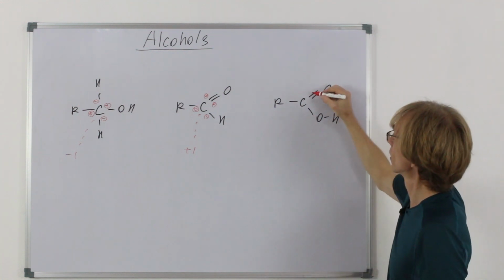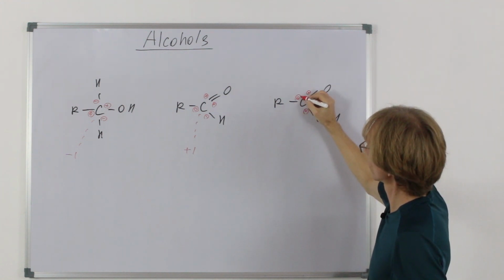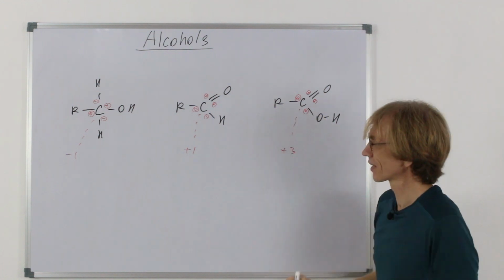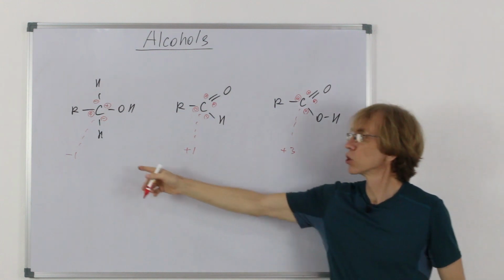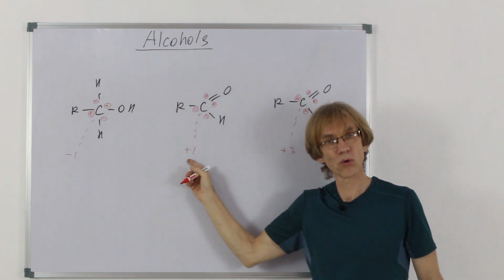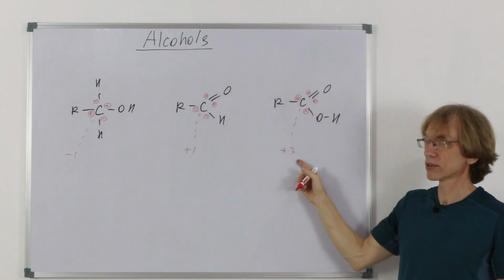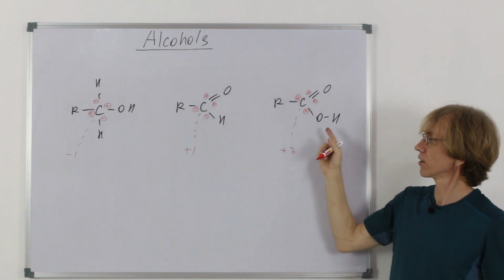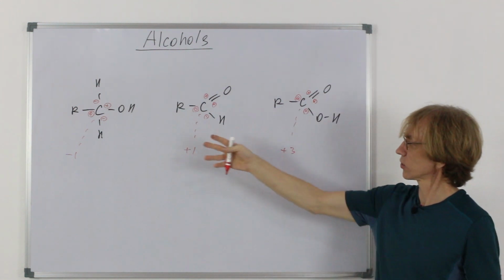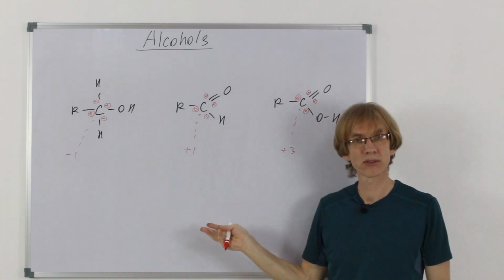In carboxylic acid, the total oxidation with oxygens and 0 effect from carbons is +3. Now see what happens. 2 electrons are lost in the first oxidation from primary alcohol to aldehyde. Another 2 electrons are lost in oxidation of aldehyde to carboxylic acid. Overall, a carbon can lose 4 electrons. You see, the oxidation state changes from -1 to +1 to +3.